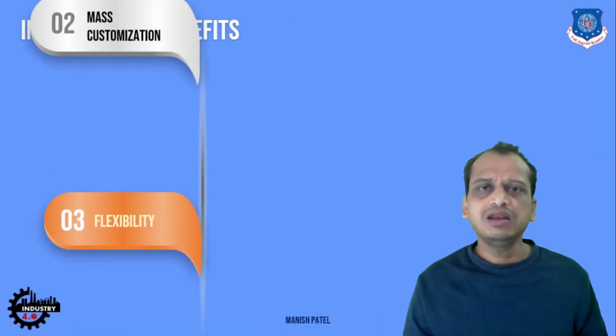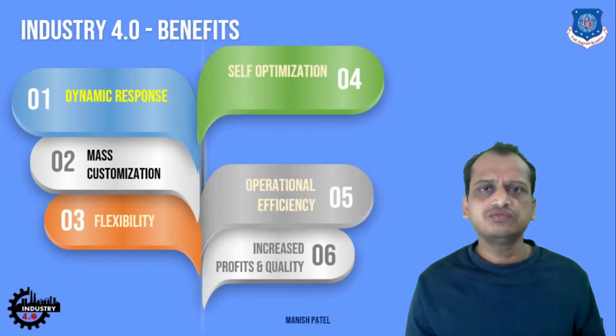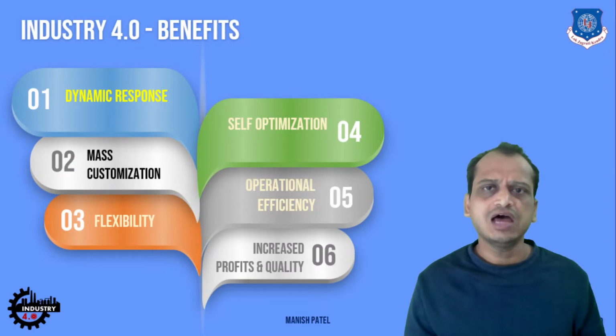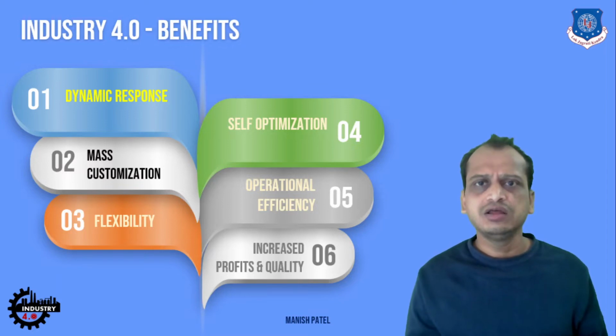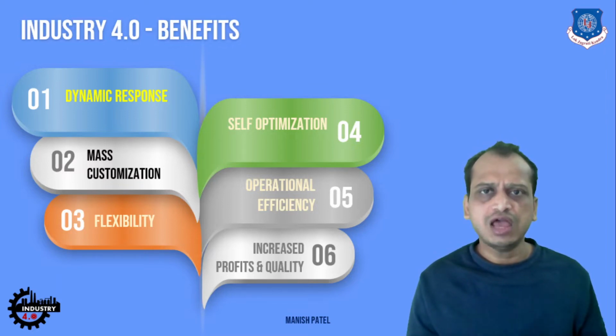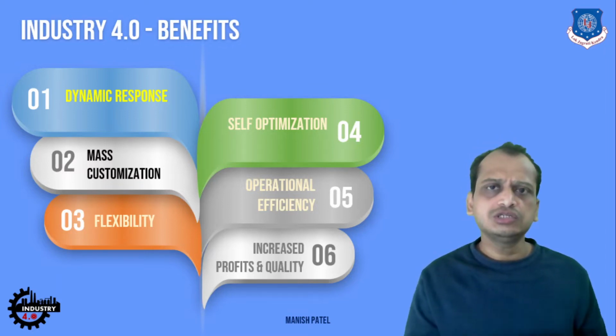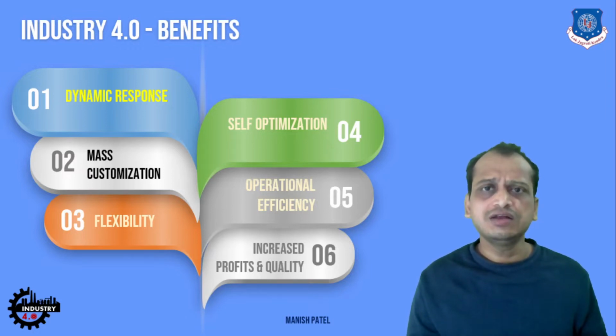Now, if we talk about the benefits, huge benefits come out of Industry 4.0, starting from the dynamic response to the market, to whatever the requirements are. If we talk about mass customization, any product you take is going to be customized to your choices. The flexibility is there across different demand scenarios. You can easily manufacture those products and derive services.